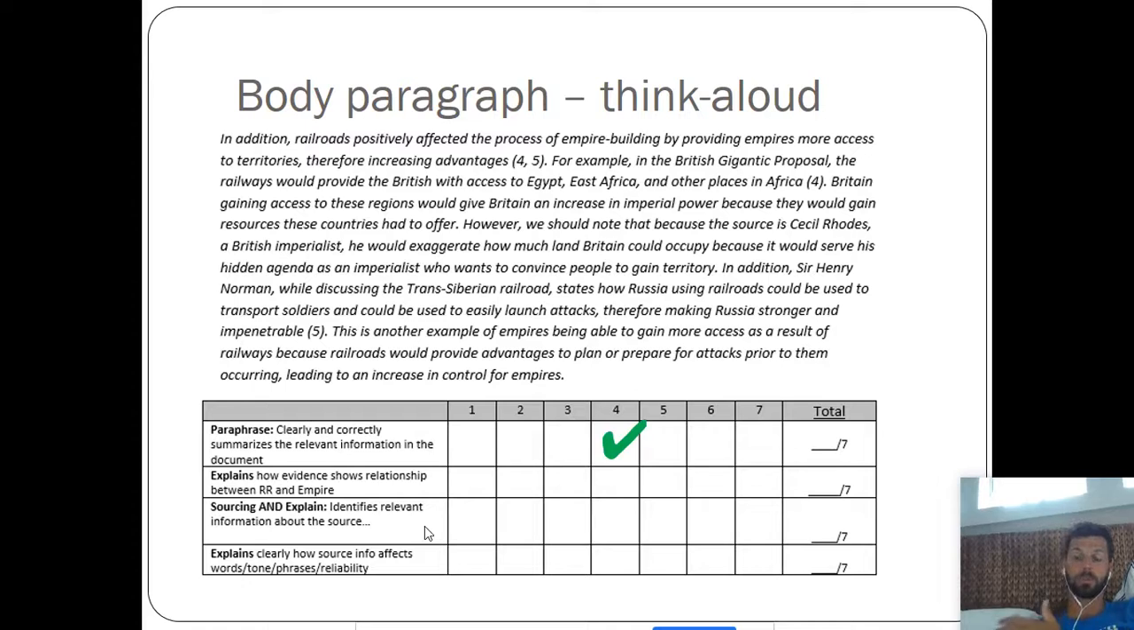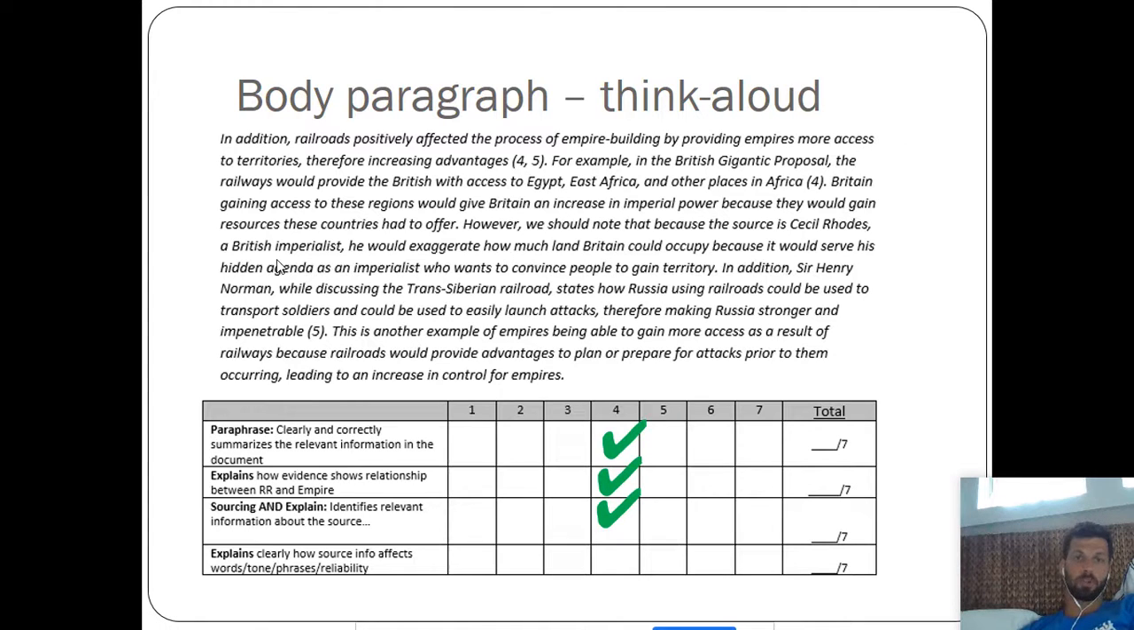So in that sentence, the student links having access to these countries with increasing imperial power. So I'm going to give them the explains point. They tie it back to the prompt of empire building. However, we should note that because the source is Cecil Rhodes, a British imperialist, he would, and already, right, the student has identified relevant source information.